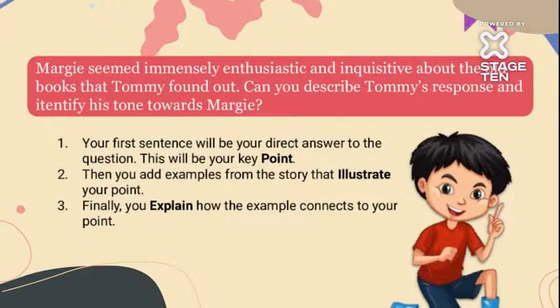Next, Margie seemed immensely enthusiastic and inquisitive about the old books that Tommy found. Can you describe Tommy's response and identify his tone towards Margie? So, by the same structure, we have to know: Margie, when she found such an old book, was very excited about it. But how did Tommy reply to her? What was his tone? We have to describe that.